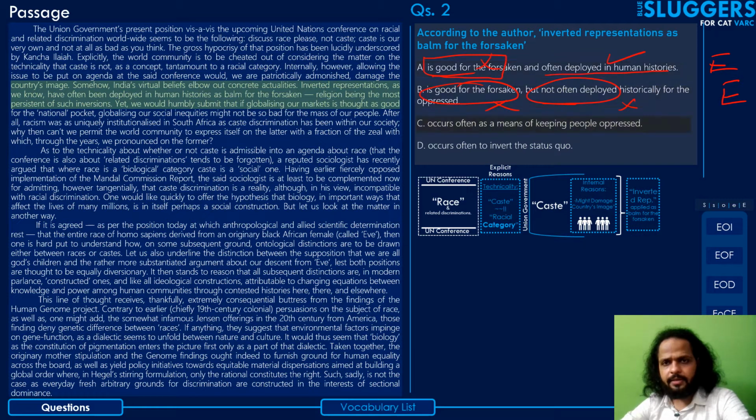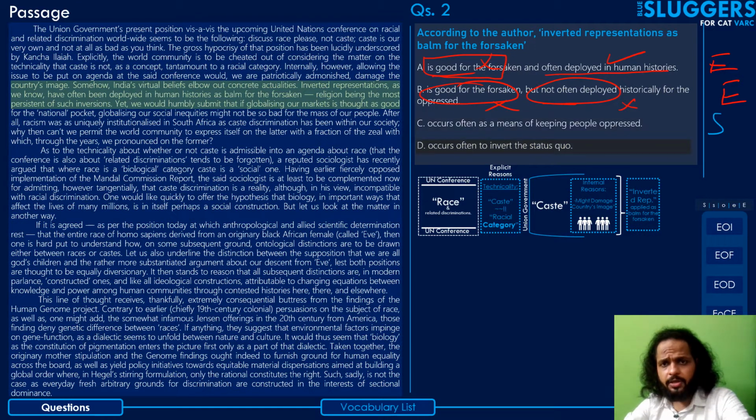Occurs often as a means of keeping people oppressed. Yes, that's right. That's what he says, that inverted representations have often been deployed in human histories as a balm for the forsaken, so for the oppressed, to keep people oppressed. So yes, this can be the answer. Capital S.